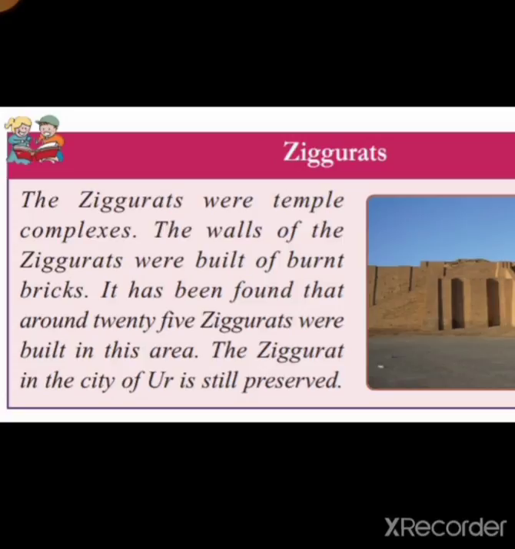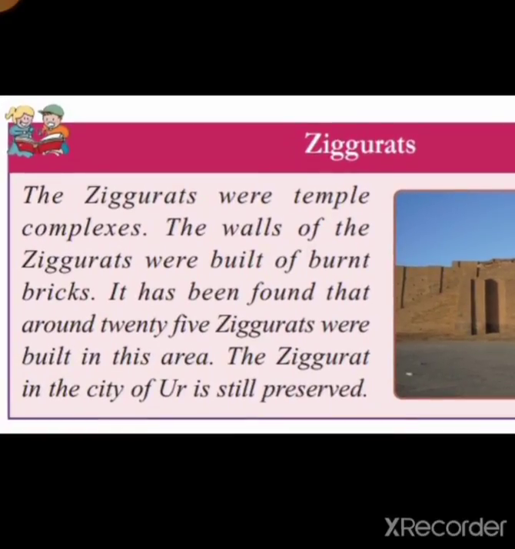They used burned bricks to build the walls of these temples. I have already told you that the people lived an advanced life. Then the ziggurat in the city of Ur is still preserved. Okay?